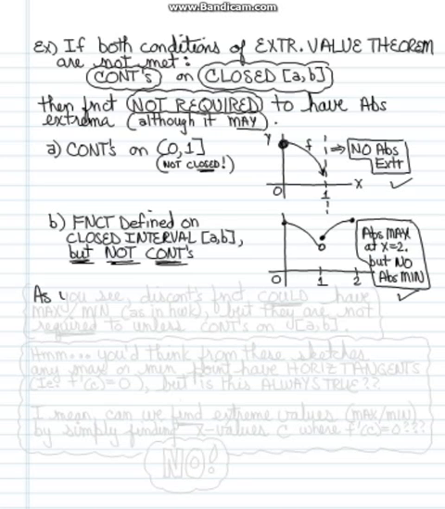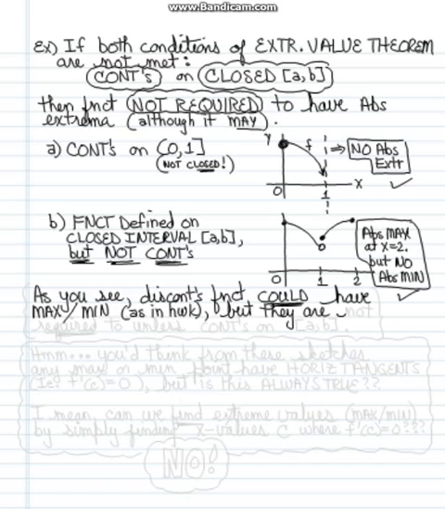We had no guarantee there would be both of them here because they didn't meet both criteria of the extreme value theorem. So as you see, a discontinuous function could have a max or a min, as it did in this example, part B, and it might in your homework, but they are not required to give you a max or a min since they don't meet the conditions of the extreme value theorem.